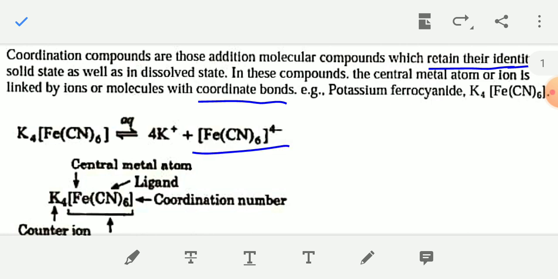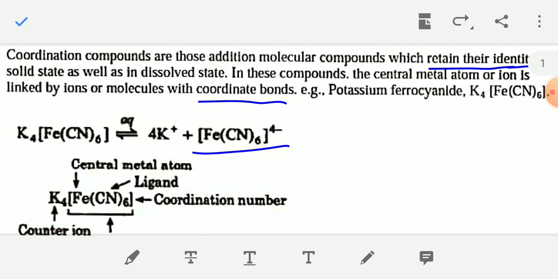And in these compounds, the central atom or ion is linked by ions or molecules with coordinate bonds. That's why these compounds are known as coordination compounds, because a coordinate bond is present